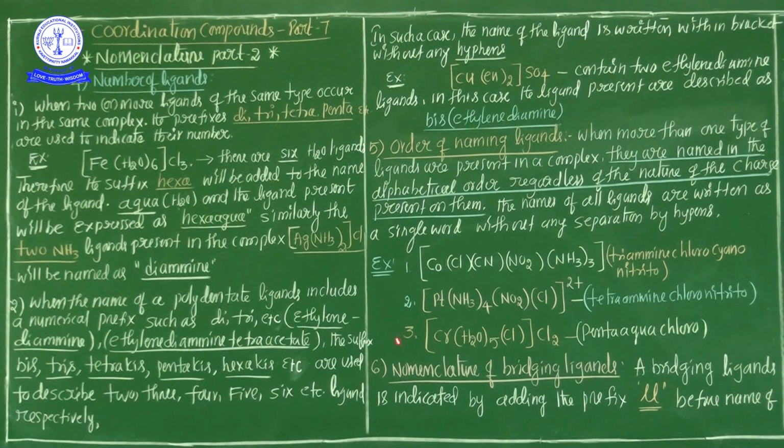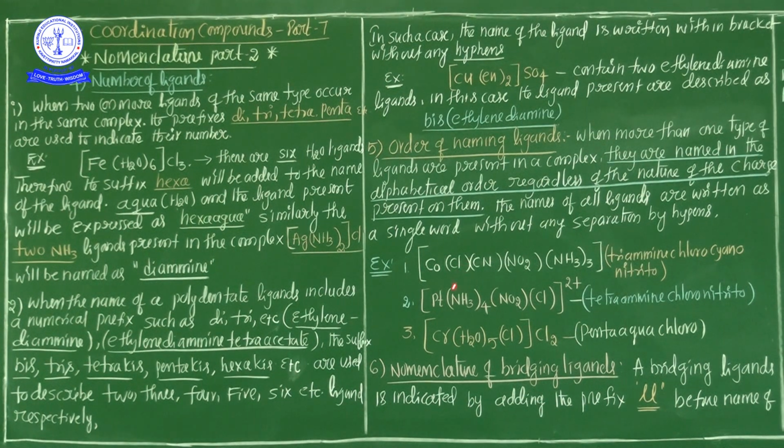Now the second example. In this example, for the two ligands chloro and cyano, the first letter is the same, C. So we look at the second letter: CH for chloro, CY for cyano. Among the two ligands, chloro comes first. So triammine, chloro comes first and then cyano, then nitrito.